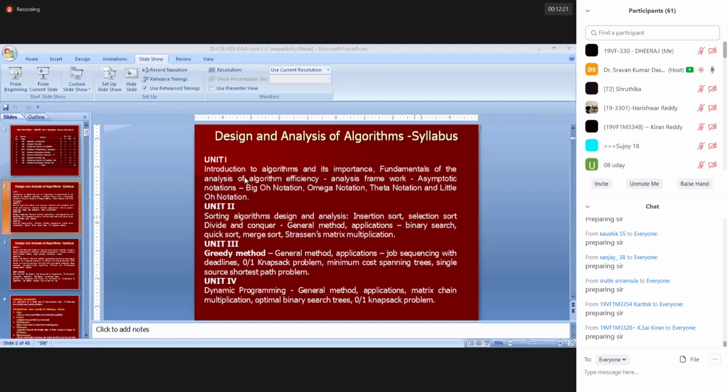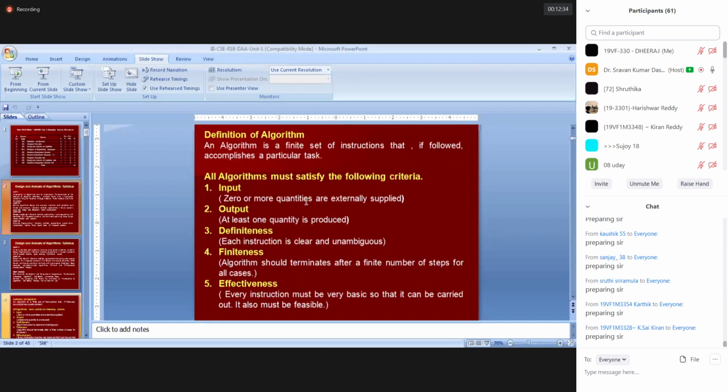Okay. So this is the introduction of algorithms, importance, fundamentals of analysis, problem efficiency. This is the area we are in. Once it is over, then we will go with time complexity and asymptotic notation. Once this part is over, unit one will be over. Okay. So this is very important.